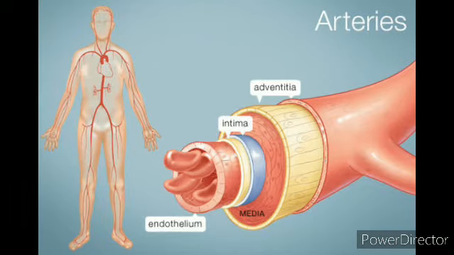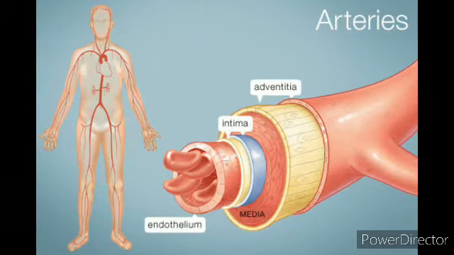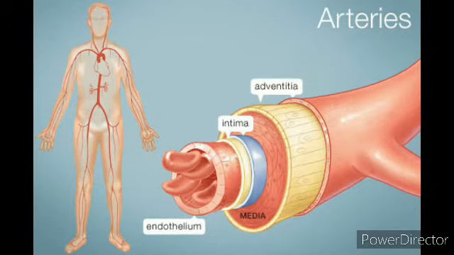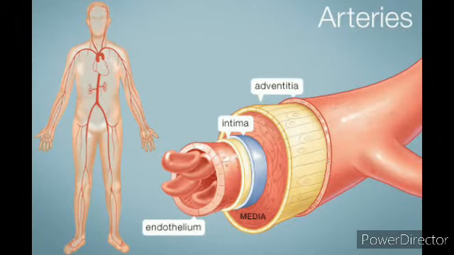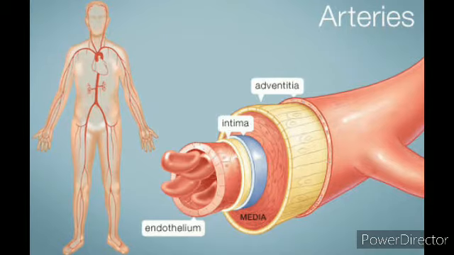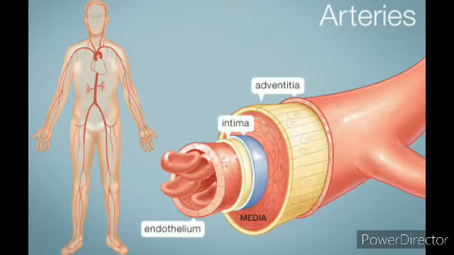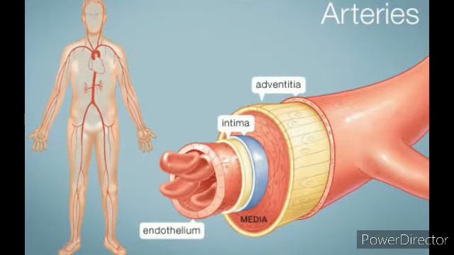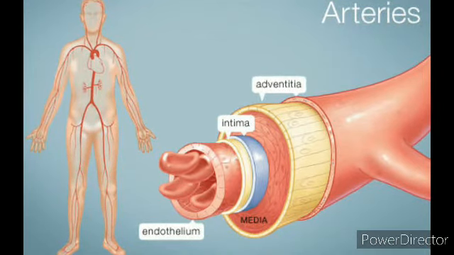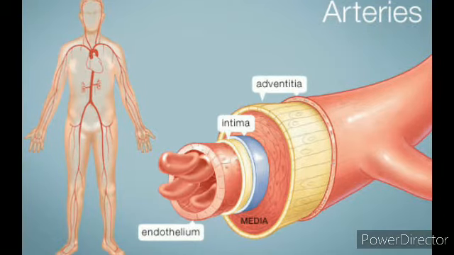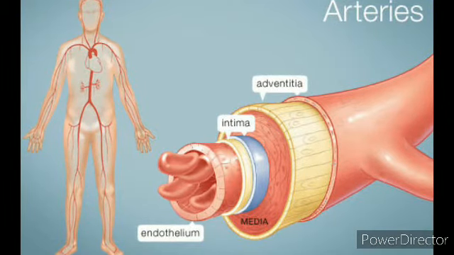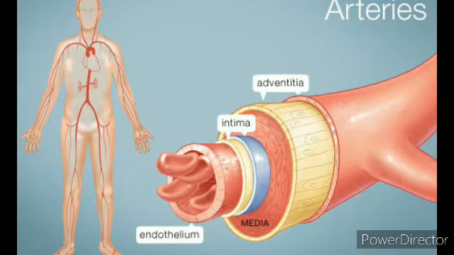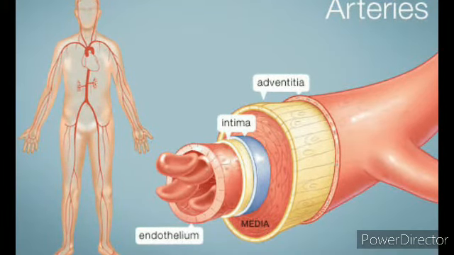Now let's move to the blood vessels. Basically, we have three types of blood vessels: arteries, veins and capillaries. First of all, arteries. These are the vessels that carry oxygenated blood away from the heart. As the heart pumps the blood into the arteries, the blood flows rapidly at a high pressure, and that is why arteries have thick, elastic walls.